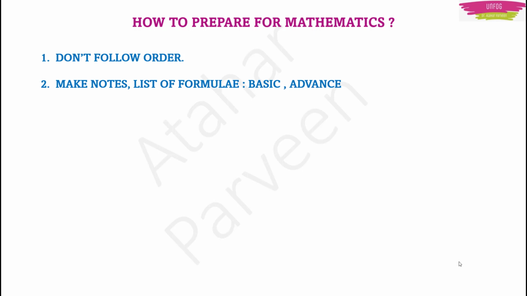Then you have to make a list of formulae. But keep in mind that you have to make two types of lists of formulae. One list will be of the basic formulae which you already know. Those formulas you also have to write, because sometimes they will not click in your mind. The question is there, but you are not remembering that formula. So that's why you have to make two lists. One list will include only basic formulas which you studied in primary maybe, or in high school and PUC, but they are very simple, basic, fundamental formulas which you already know. You have to make a list of that.